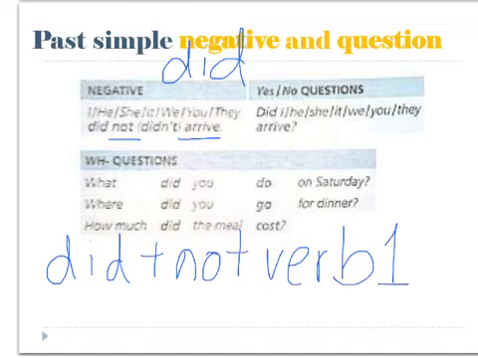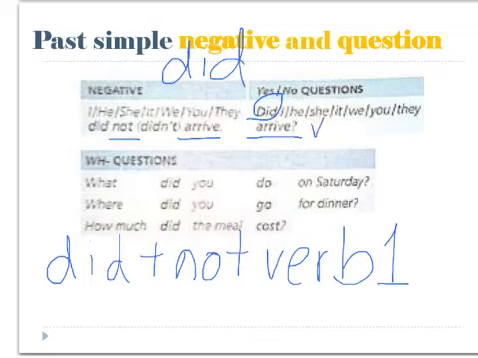Now, if we want to make a question, we also use did. For short answer questions, those that we answer with yes or no, we start our question with did. Then we have our subject, I, he, she, we, it, you, or they. Then we have our main verb.